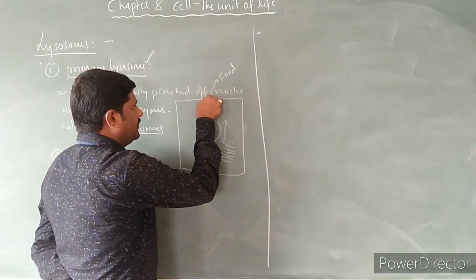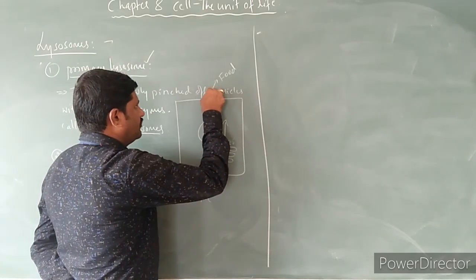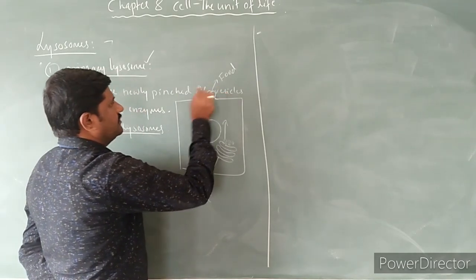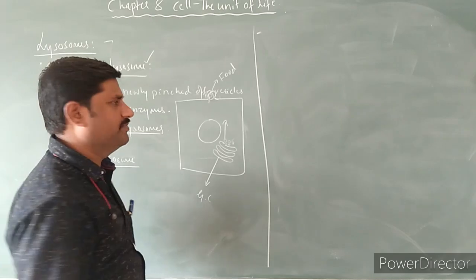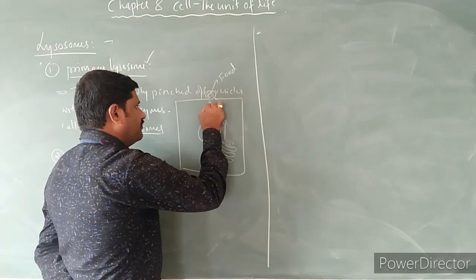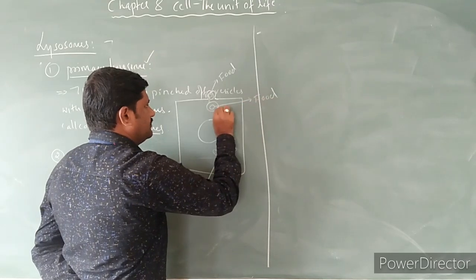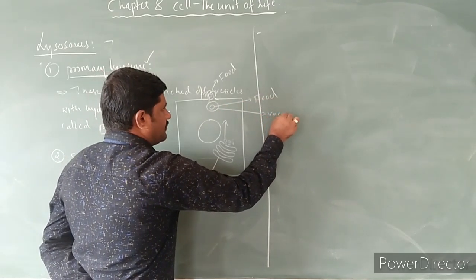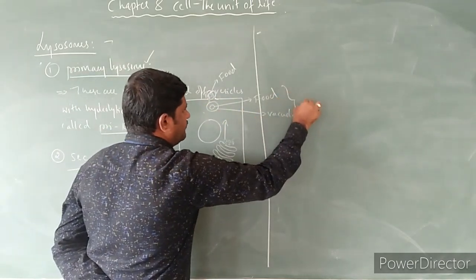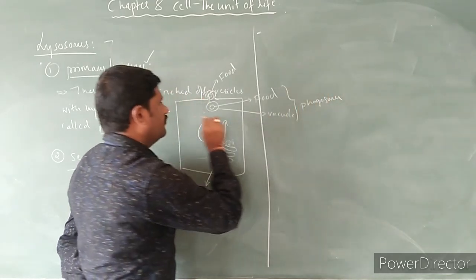So what happens over here? This membrane extends outwardly around this food vacuole or food material, and this food material is engulfed, and that forms the phagosome. This is the food and this is the vacuole, right? And these two together form the phagosome. Now what is a phagosome?